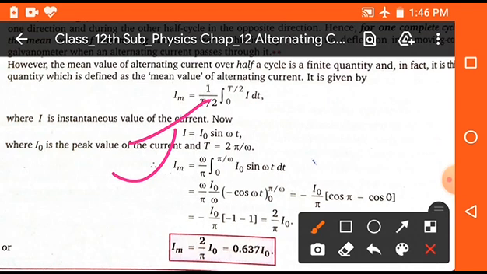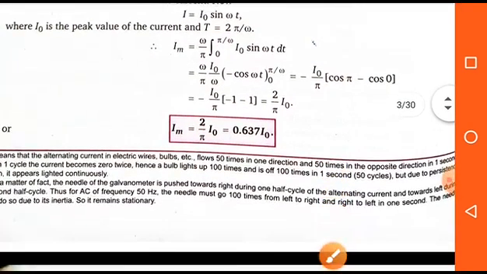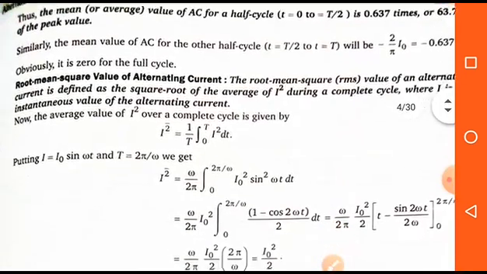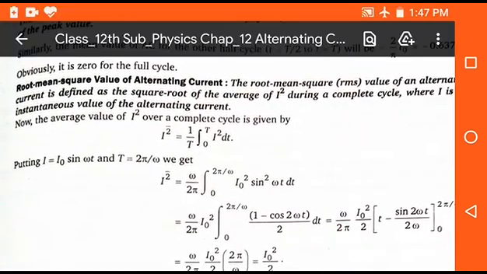In the above equation we get Im is equal to omega upon pi integral 0 to pi upon omega I naught sin omega t into dt. So on integrating we get the required value Im is equal to 2 upon pi into I naught. On simplification we get 0.637 I naught. That means the average value of alternating current in half cycle is 0.637 times of the peak value of alternating current. Clear? Okay students.